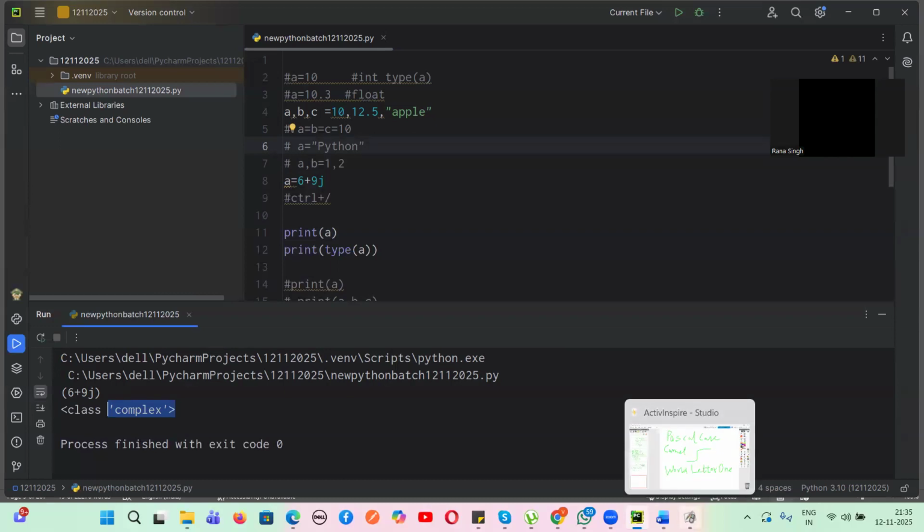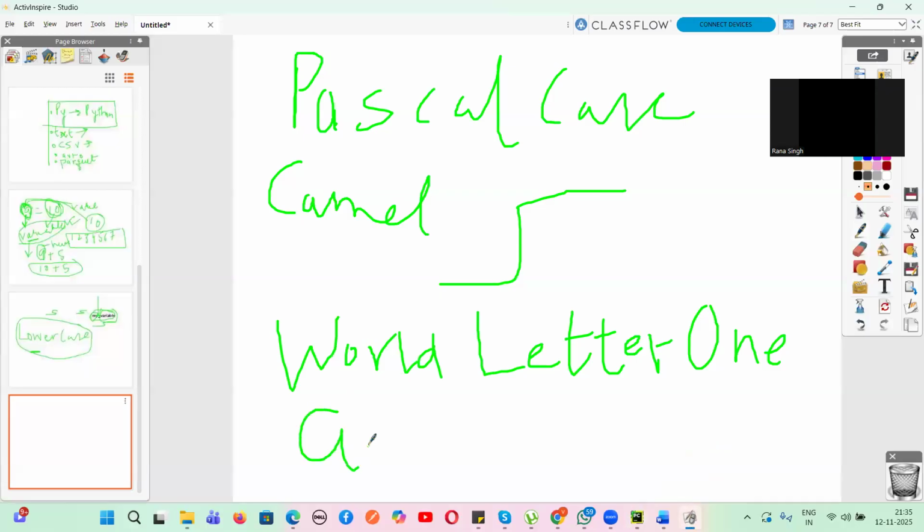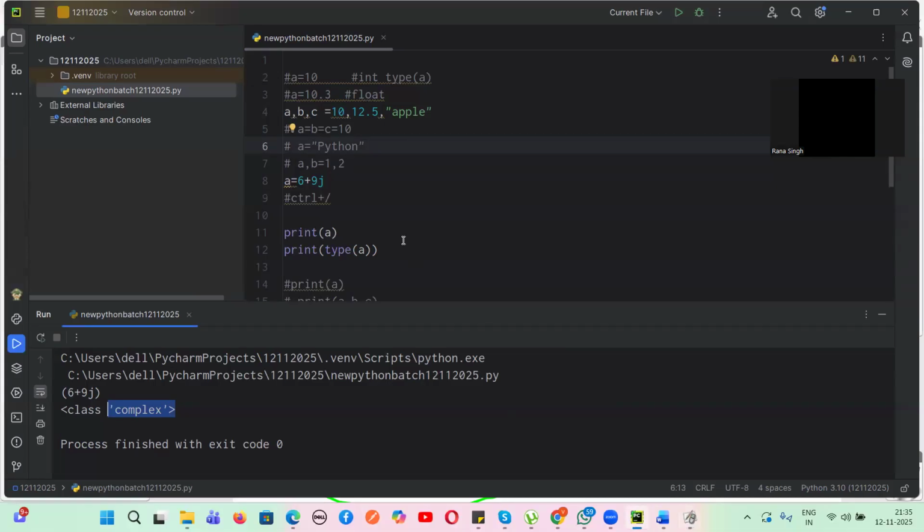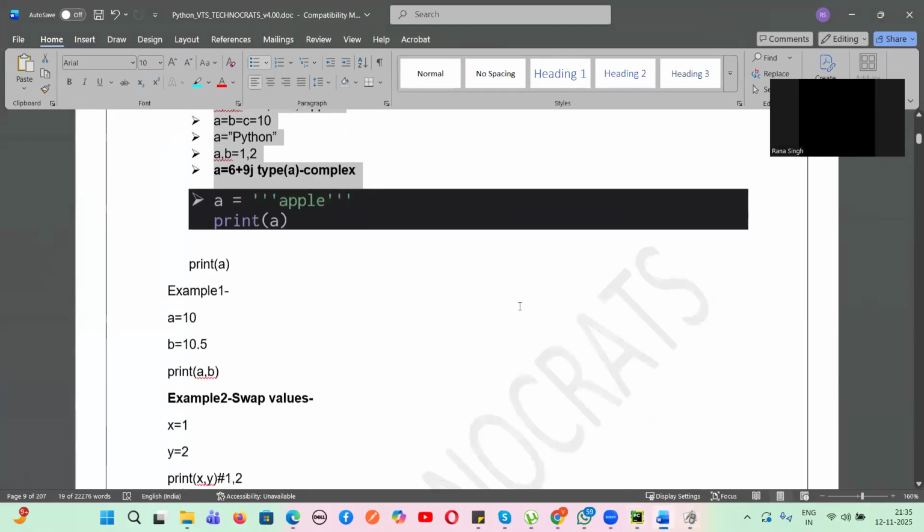Whenever it is in the form of A plus Bj, that means it is a complex number. Yes or no, Sumati? Yes, Vikram. Very good. Now you have got some understanding, guys. We can assign multiple variables and all those things in Python.